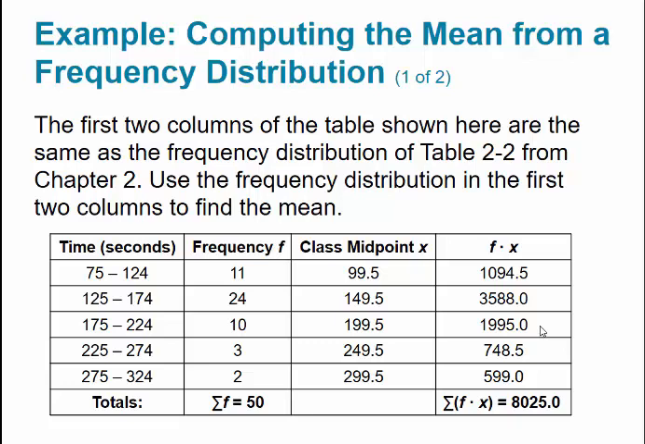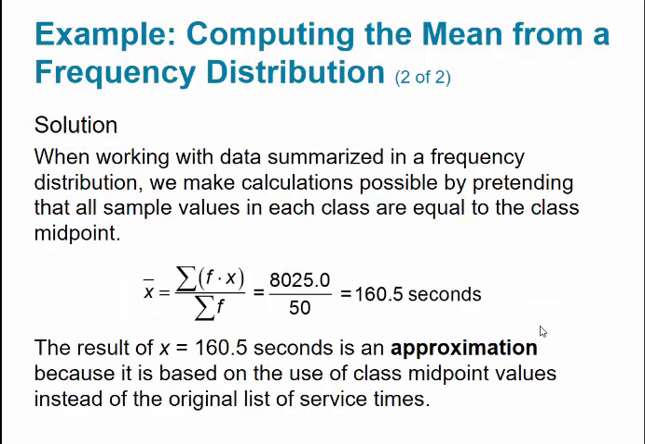And then the last column, we have the summation of the product of F and X, which in this case happens to be 8,025. So when you find the mean of the frequency distribution, these are the two most important columns that you need. Now, once you do that, you simply divide them using the formula. So this is simply an approximation because it's based on the use of class midpoints, like I said before, instead of the original list of service times.